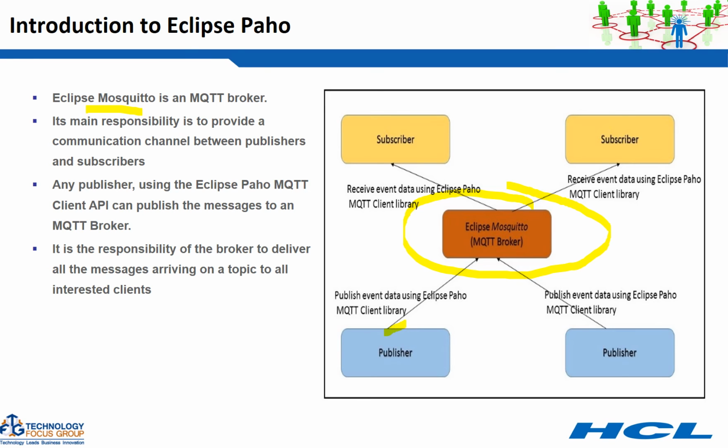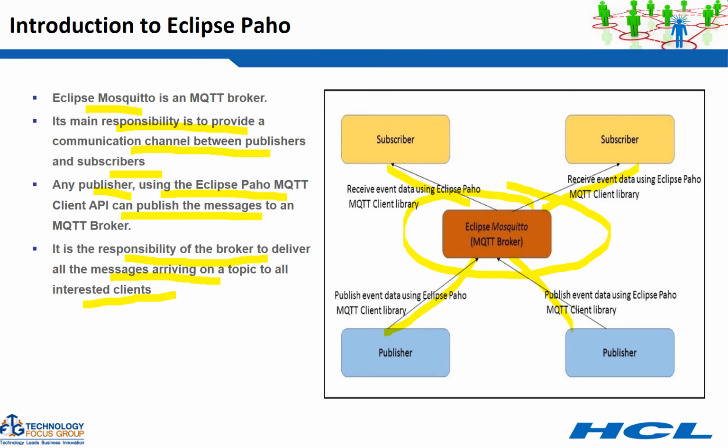Publishers can use the Eclipse Paho MQTT client library to publish the message to the Mosquitto broker, and a subscriber can use the Eclipse Paho library to get that message from the broker. So Eclipse Mosquitto is an MQTT broker. Its main responsibility is to provide a communication channel between publishers and subscribers. Any publisher using the Eclipse Paho MQTT client API can publish the message, and it is the responsibility of the broker to deliver all the messages arriving on a topic to all the interested clients.